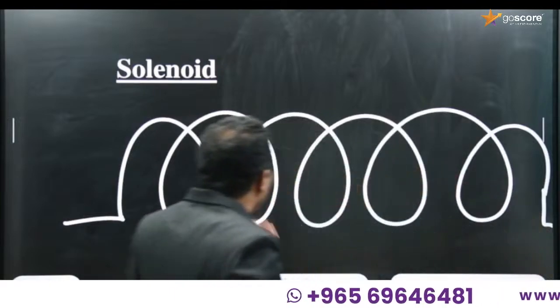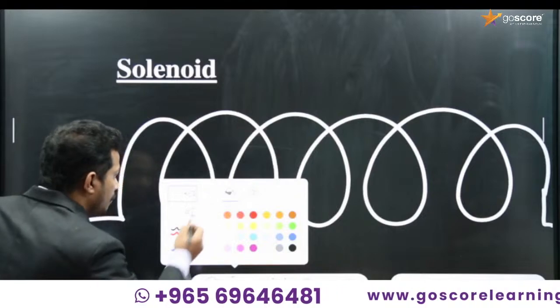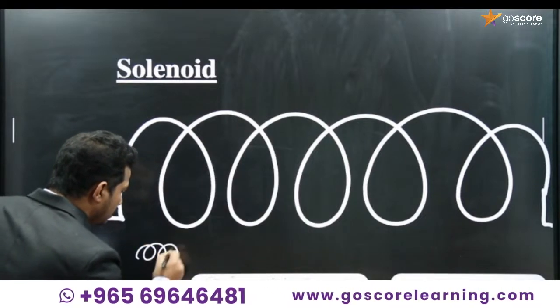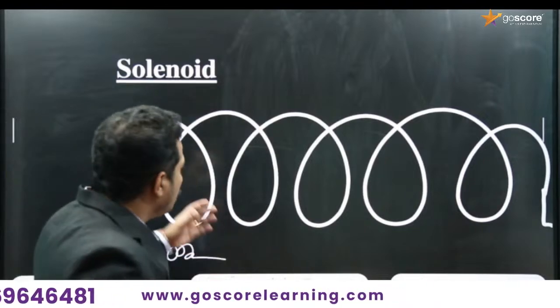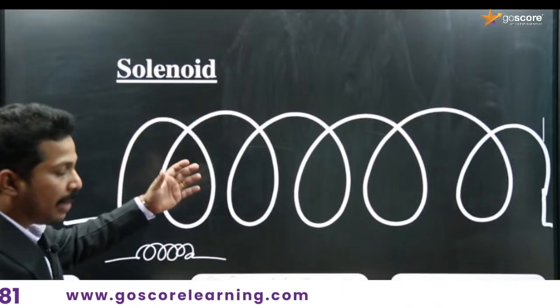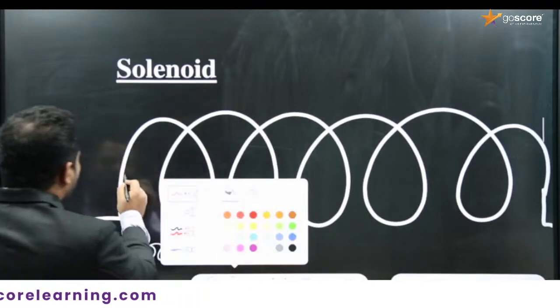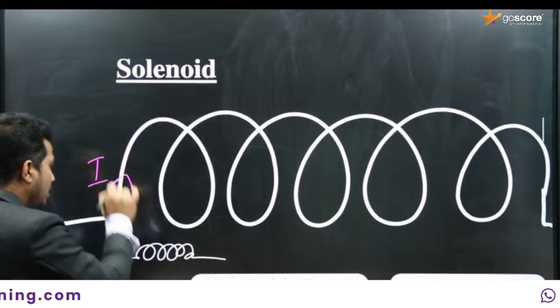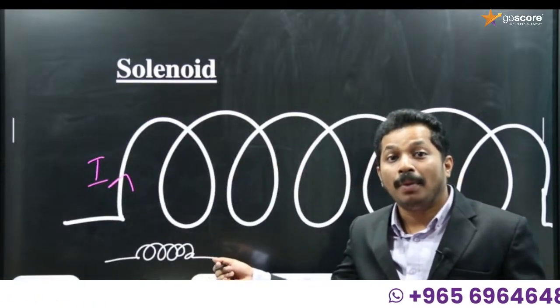This is a representation of a solenoid, a symbol for a solenoid in a circuit. The importance of a solenoid in magnetostatics is that when current is passing through the solenoid, it acts as a bar magnet.